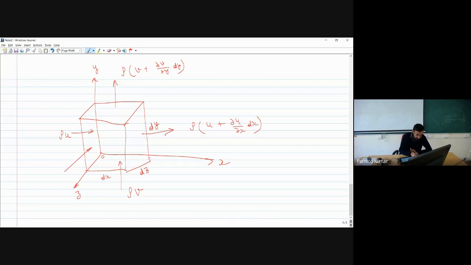Similarly, in the z direction, if I consider the component of velocity as w, then rho times w will be the mass flux in the left face, and in the front face and the back face I can say rho times w plus del w by del z into dz. Okay, so this is one of the fundamental approaches which most of us have done in our undergraduate courses also.